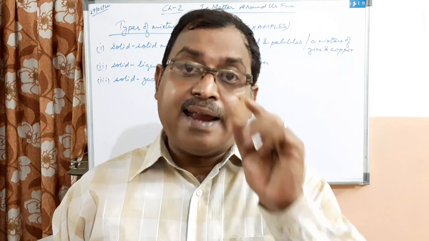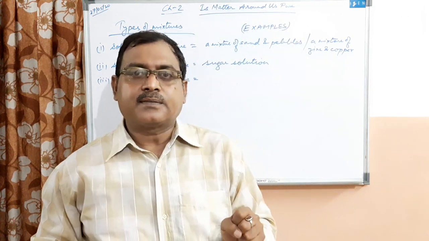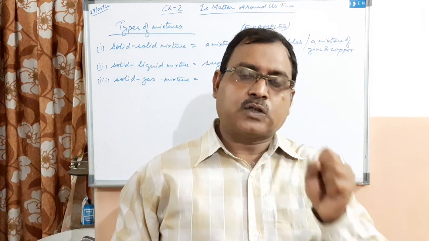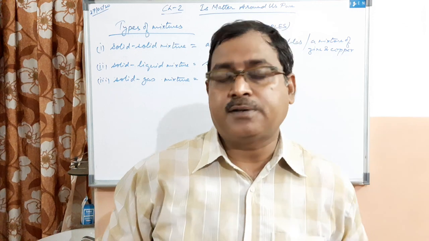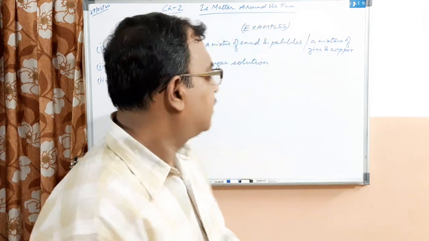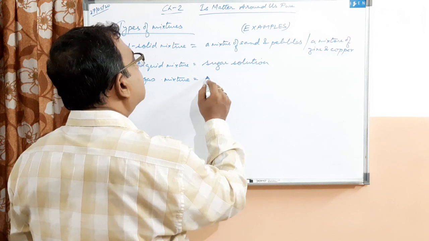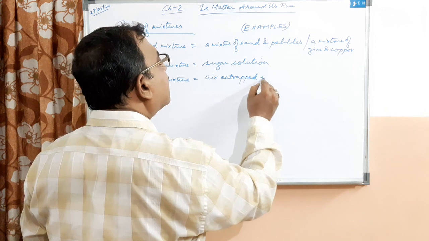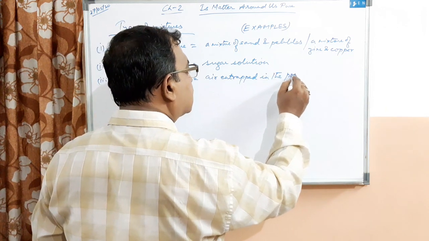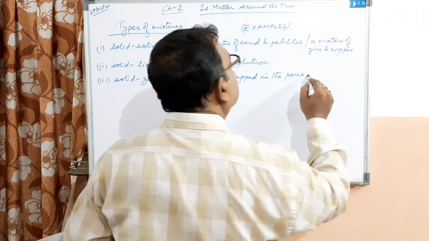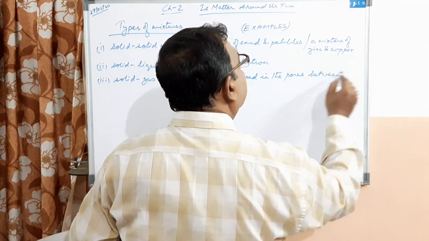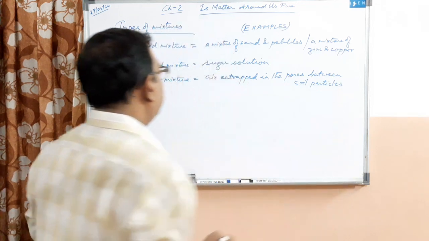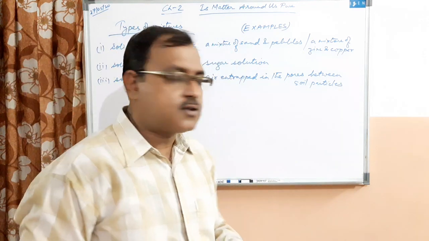The air entrapped in between the soil particles, means in the pores between soil particles, the air that is entrapped in it, that is a solid gas mixture. So air entrapped in the pores between soil particles is an example of solid gas mixture.